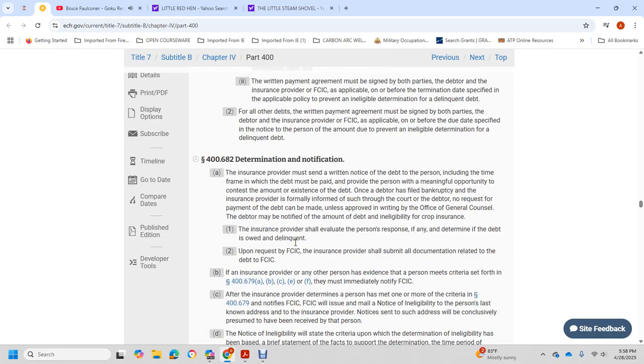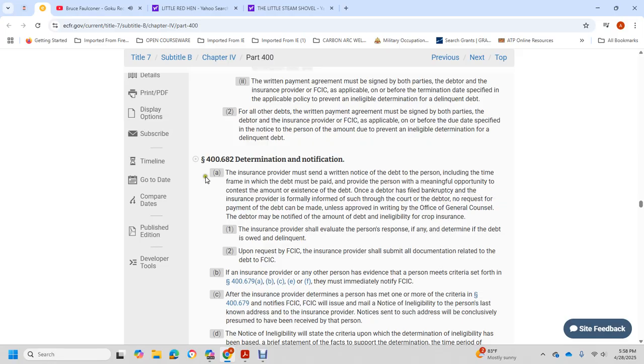682 Termination notification. The provider must send written notice of the debt to the person, including the time frame when the debt must be paid, and give the person a meaningful opportunity to contest the amount and existence of the debt. Once the debtor has filed bankruptcy and the insurance provider is formally informed by the court,